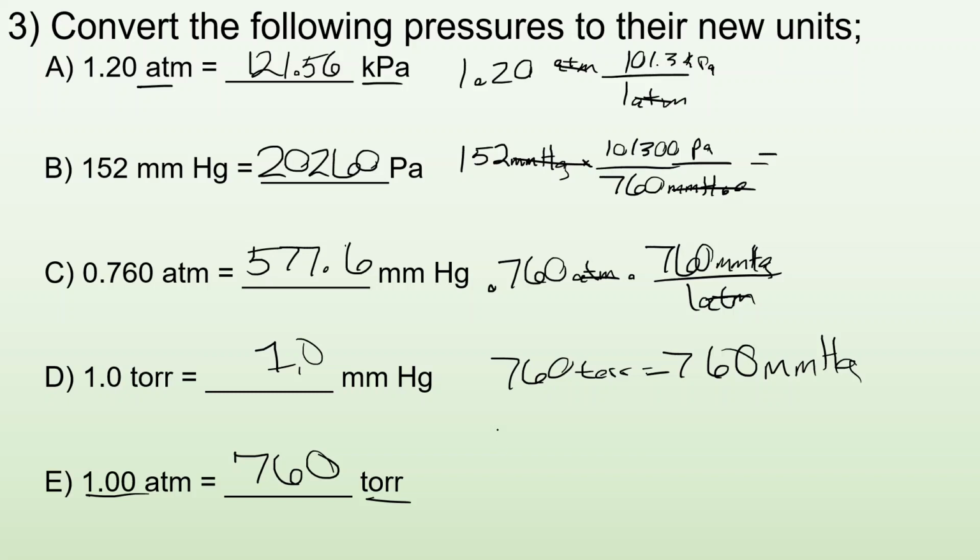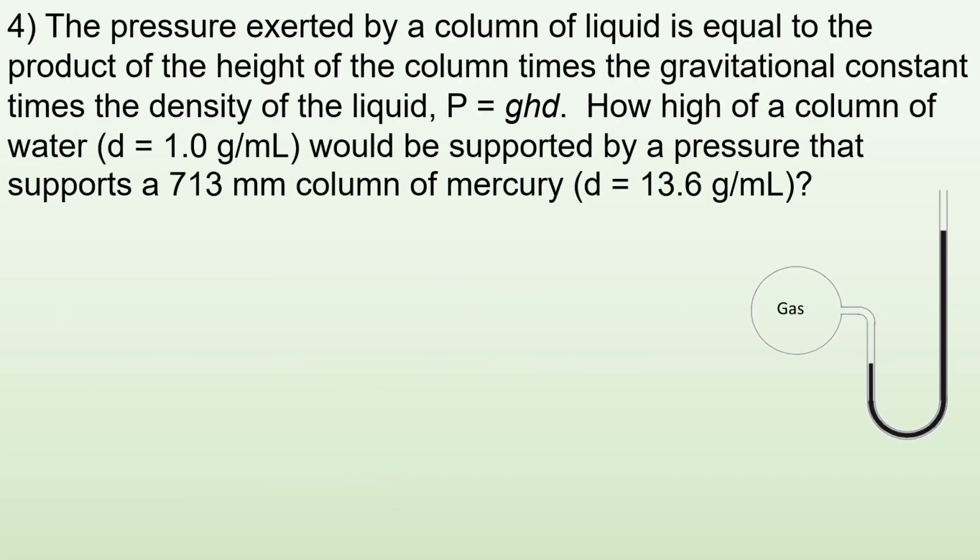All right. Number 4, the pressure exerted by a column of liquid is equal to the product of the height of the column times the gravitational constant times the density of the liquid, given here in that equation. P equals GHD. How high of a column of water with the density of 1 gram per milliliter will be supported by a pressure that supports 713 millimeters of mercury, given a density there?